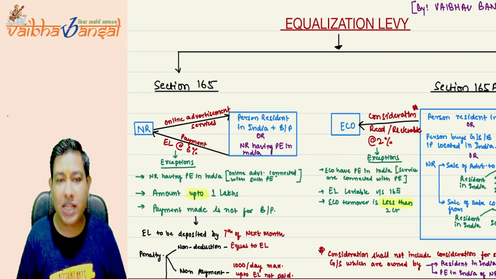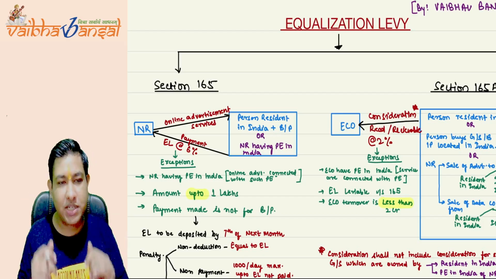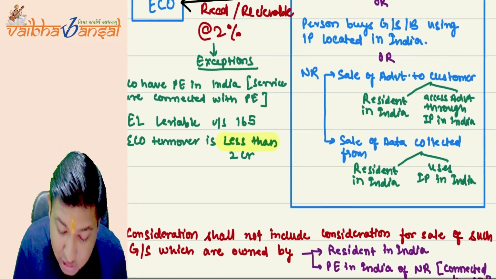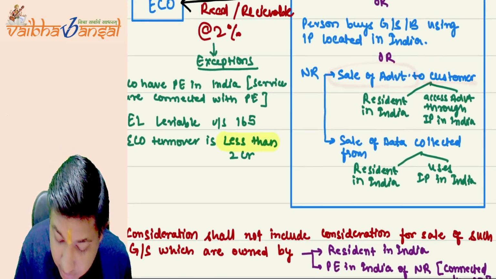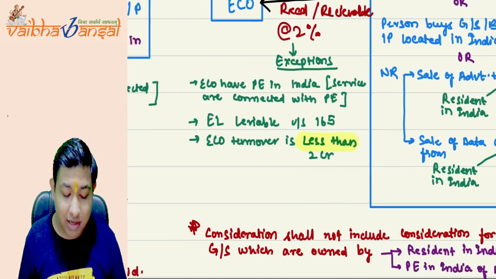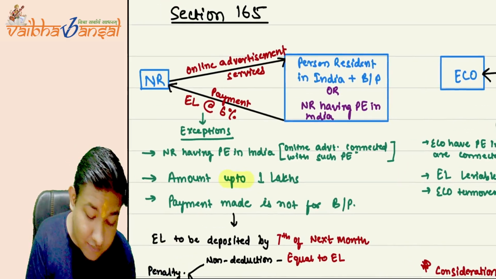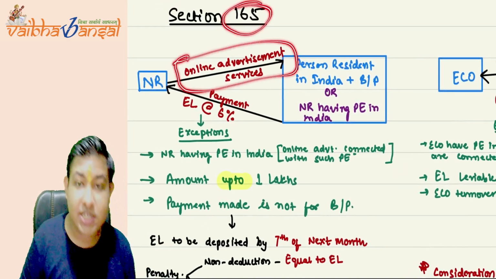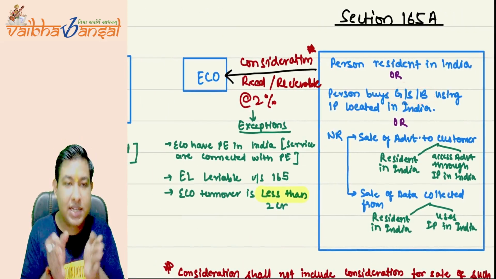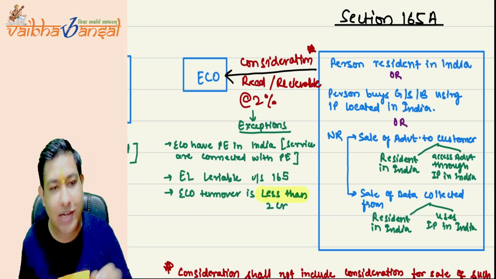So when can the equalization levy of 6% and 2% both be applicable? See here what it says: sale of advertisement to a customer resident in India or accessing through an IP address in India. Here as well, under 165 online advertisement services were provided, and here also goods and services are provided. So there is a clash on the online advertisement services.